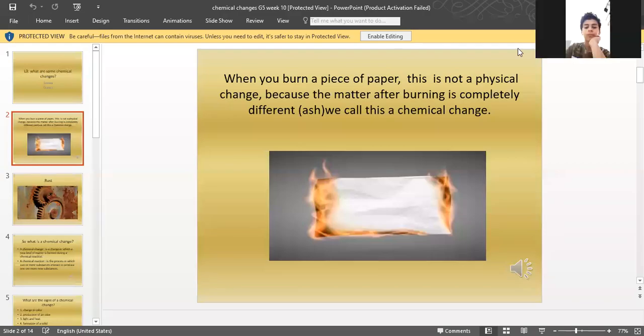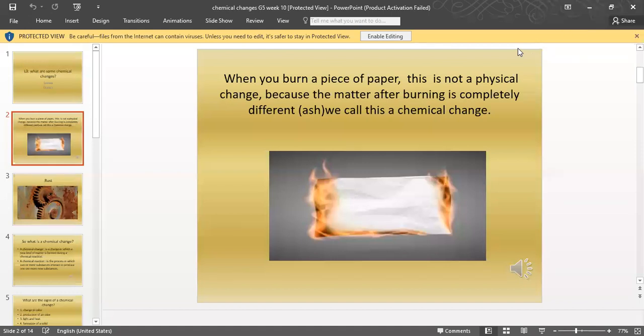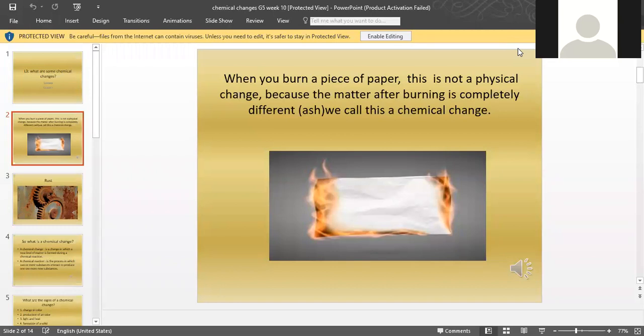Okay. So when we burn a piece of paper, it is a chemical change. But what about if we burn wood? If we have 2 kilograms of wood and we burn it, what do you think, is it a physical change or a chemical change? It will be a chemical change. Any type of burning, if you are burning anything, like a book or a car or anything that you're burning.